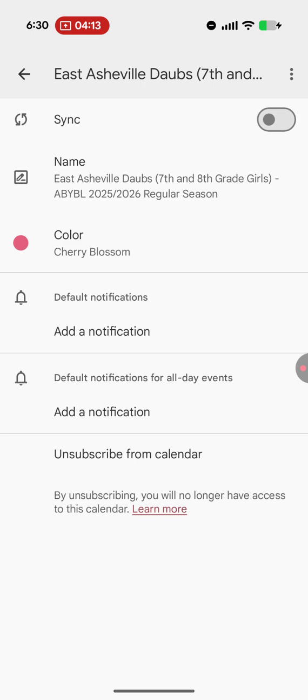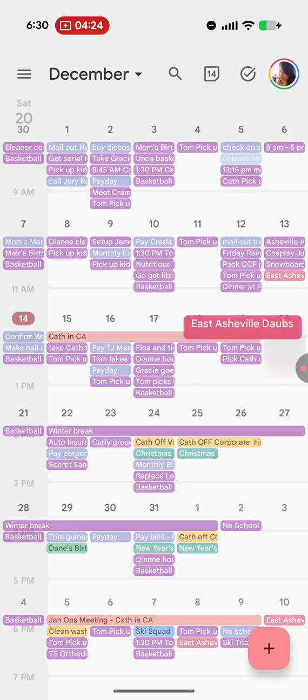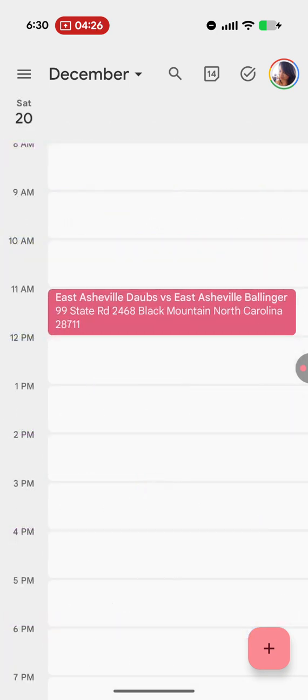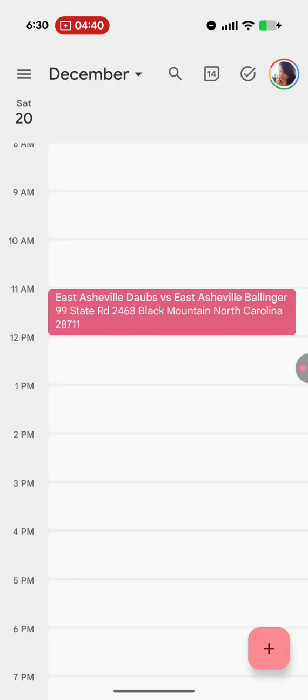And then over here, you notice sync is gray because I don't have it synced. And that's why it's not showing in my calendar app. Once I hit the sync here and I exit out back to my actual calendar, you'll see here on the 20th, there's the game that's happening on December 20th. And if I click on the calendar, it tells me all the details and where it's going to be, etc. So that's how you sync it to your calendar. So this is true for both an Apple device and an Android device, that you need to have your calendar synced for you to actually see it in your app.